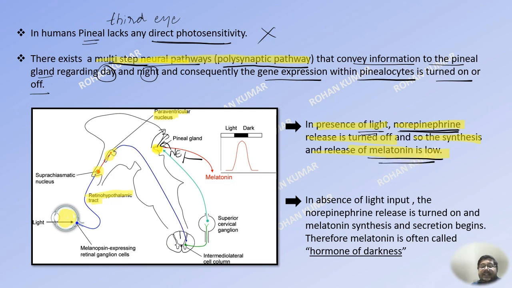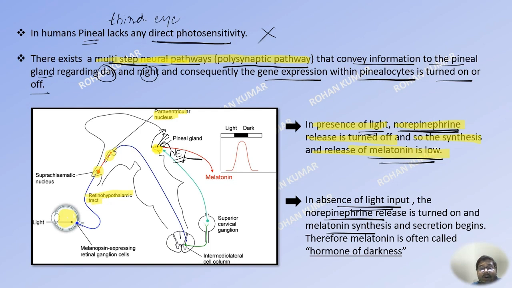The opposite of this will happen when there is no light. That is, in the absence of light input, there are changes that happen in this pathway, and the nerve which is innervating the pineal gland starts to secrete norepinephrine, and now the pineal gland can begin its synthesis of melatonin. So in the absence of light input, norepinephrine release is turned on and melatonin synthesis and secretion is started.